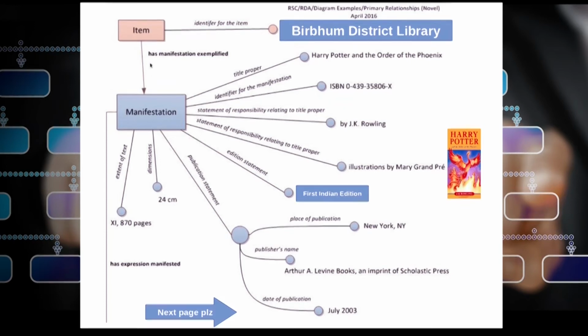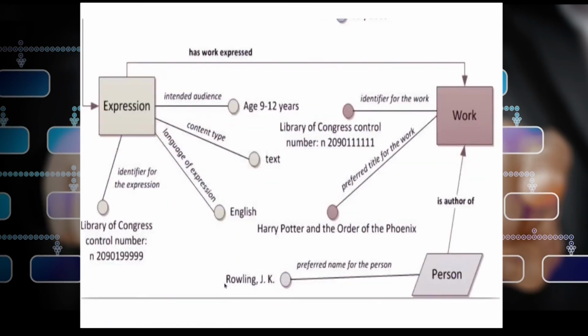Now how are items related to the manifestation in this way? Say this particular book has 5 copies inside the library. So all 5 copies are considered as items, but the manifestation is 1, and the manifestation has this kind of characteristic features. Now how is manifestation related to expression?